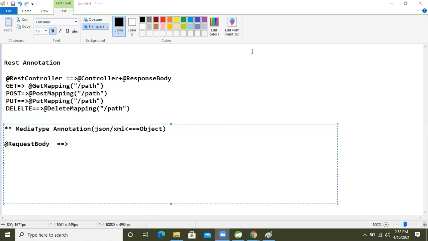Okay, so RequestBody. Okay guys, what it will do now: RequestBody will take the request, it will take the data in JSON or XML format, and it will convert that data into the object format.